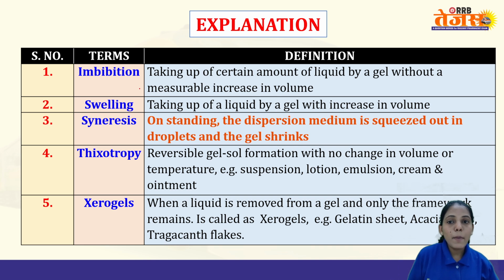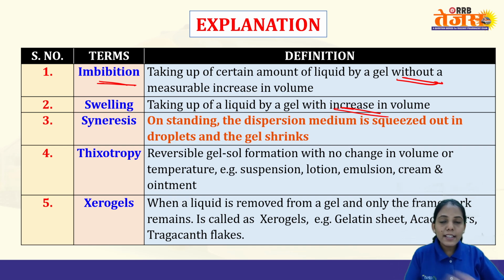Next, the thing is about imbibition. As I said, a gel will take up a certain volume of liquid, but it will not increase in volume. If the volume does not increase, we call it imbibition. If the volume increases, we call it swelling. For example, if you keep resins in water, they will take up the water and swell, so the volume increases. That is swelling. Syneresis: on standing, the dispersion medium is squeezed out in droplets and the gel shrinks. If the droplets come out, it will start shrinking.